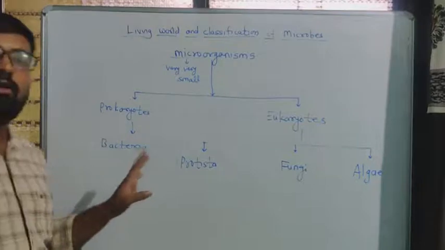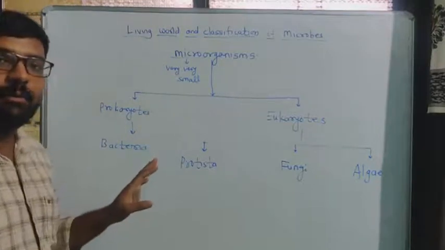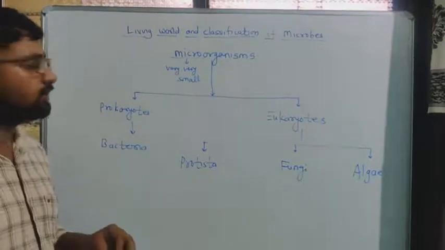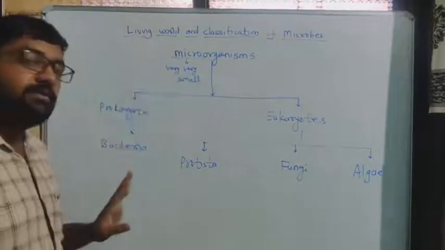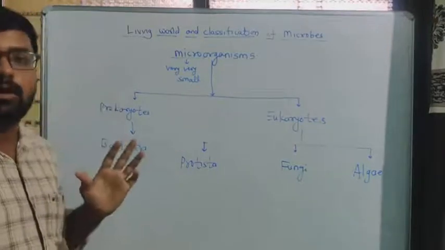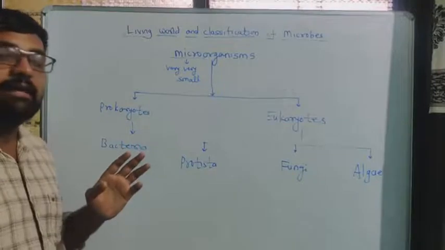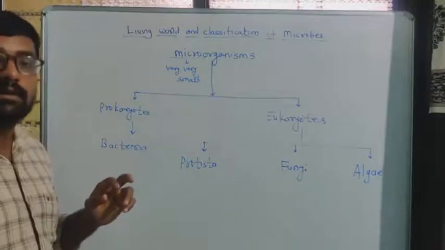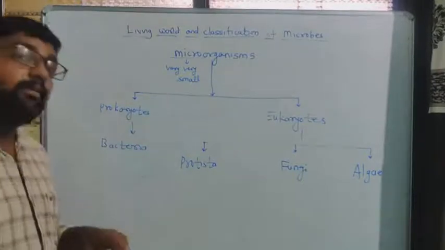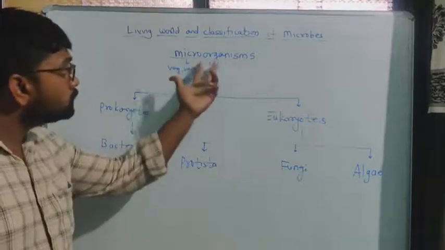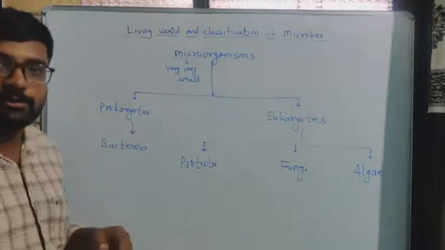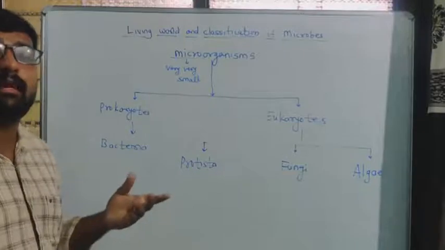Among all the living organisms, as compared to other animals and plants, these microorganisms are large in number. We see that 87 million species are there, and among them most of the microorganisms are very small.